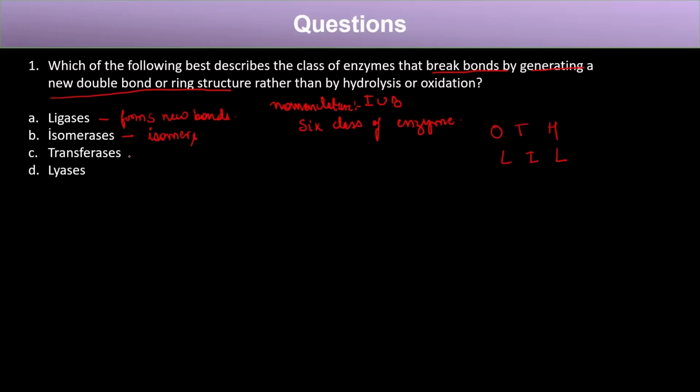The third option is transferases. So what do transferases do? They transfer the functional group, right? And the fourth option is lyases. So if you remember, the lyases are the ones that break chemical bonds. So if you have C-X plus C'-Y, what does this lyase do? They break these bonds, and they lead to the formation of this double bond and X plus Y. Okay, and they do not use water. So the correct option is lyases.